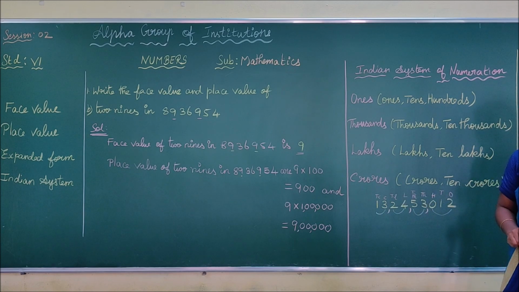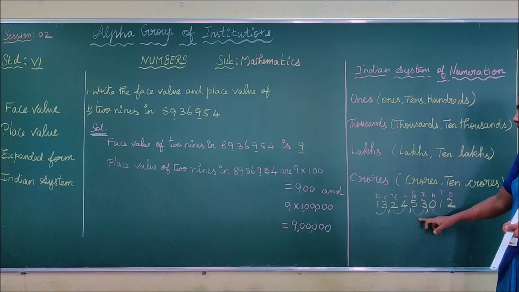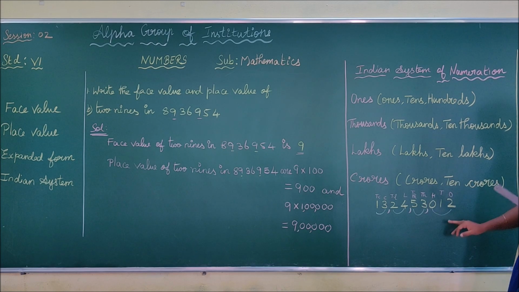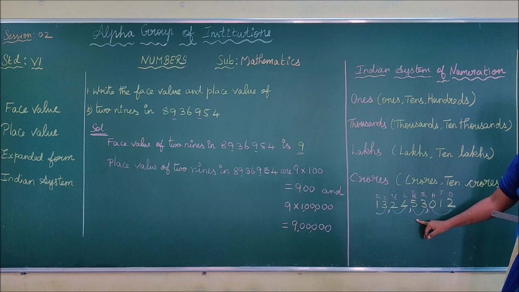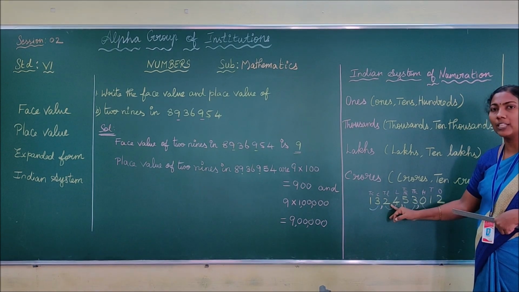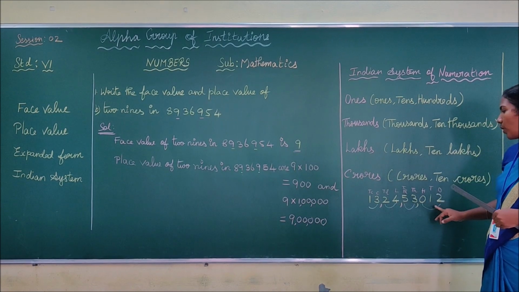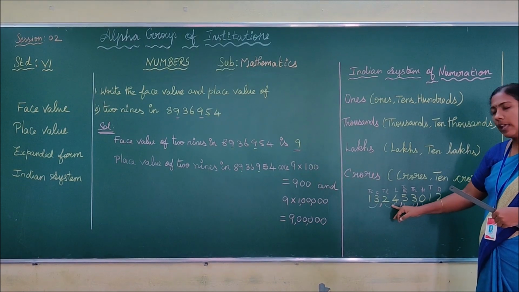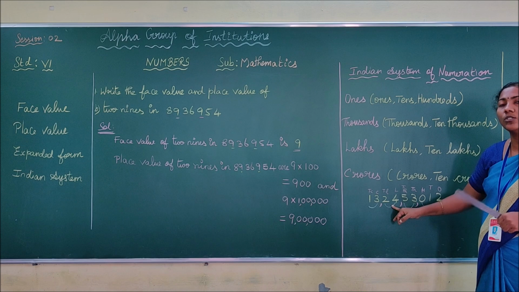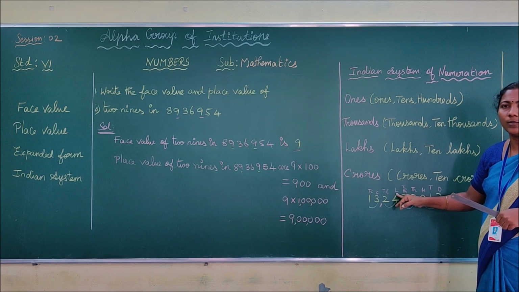Suppose in the homework question the number goes only up to the thousands, then you have only 2 periods, so you write only ones and thousand. Suppose the question goes up to the lakhs period only, then you write ones, thousands, lakhs. For that sum also you have to mention the period of lakhs. Do you understand, children, what I am saying?